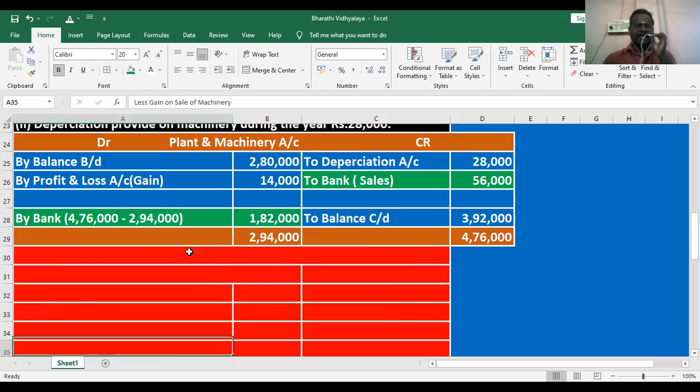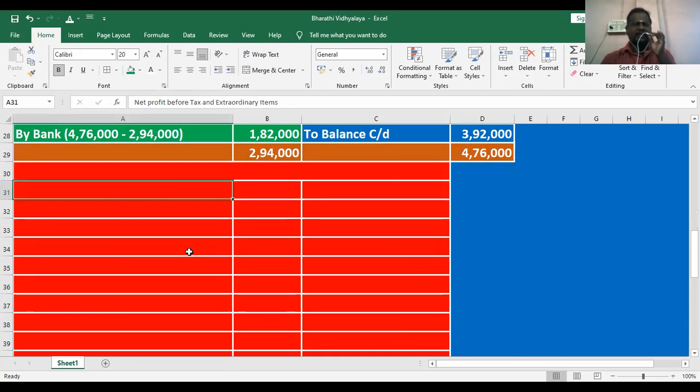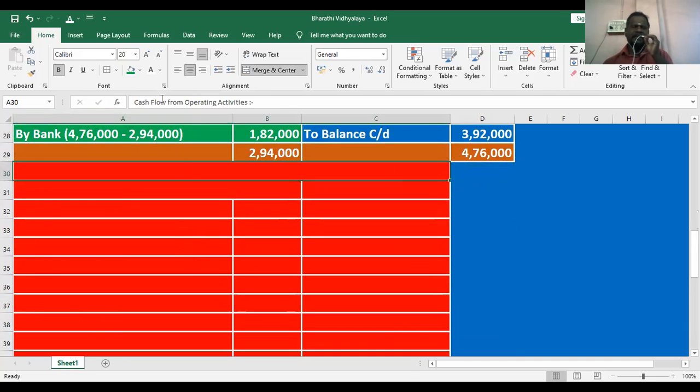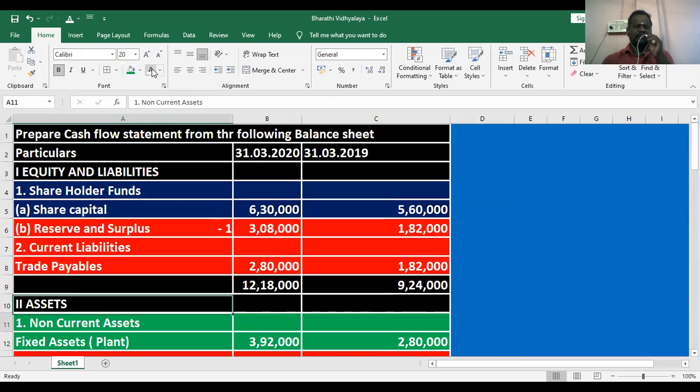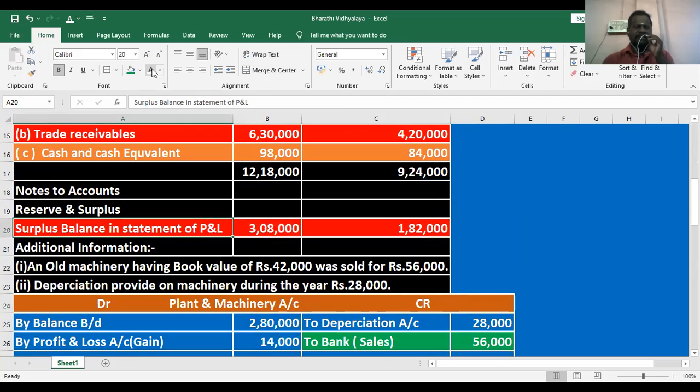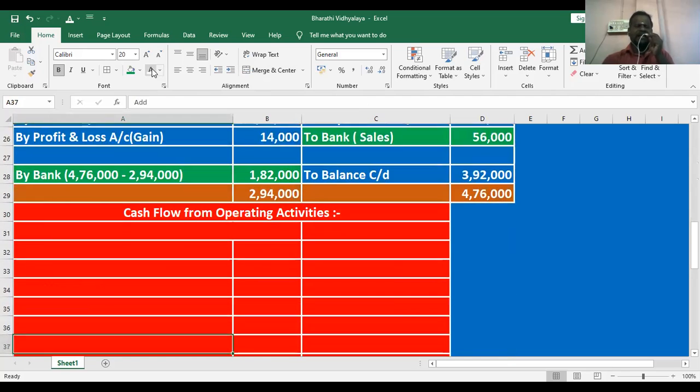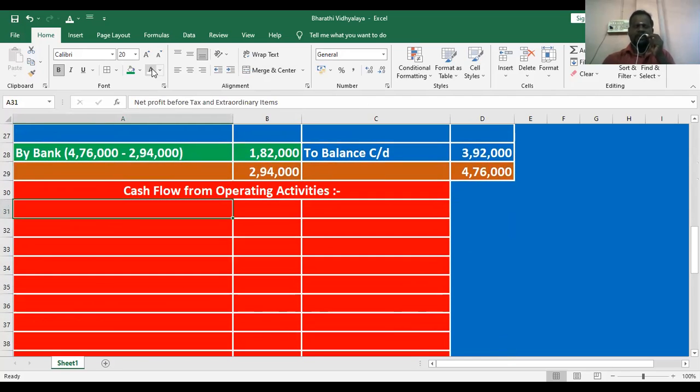Now we prepare the cash flow statement. Here, open the title cash flow statement. What is the first one? Take the surplus balance in the statement of profit and loss account. Current year 3 lakh 8,000, last year 1 lakh 82,000. The difference is called net profit.